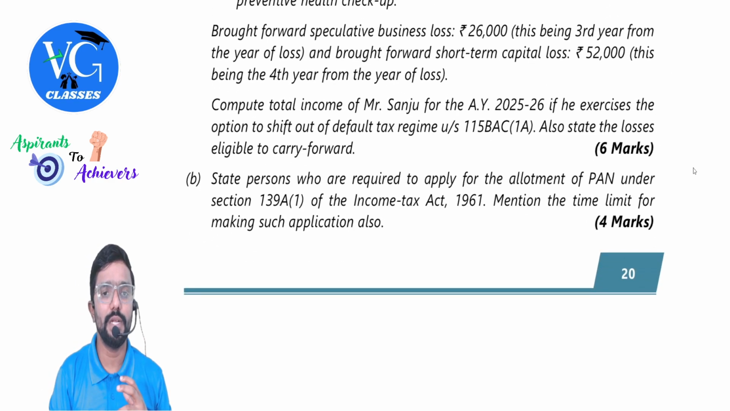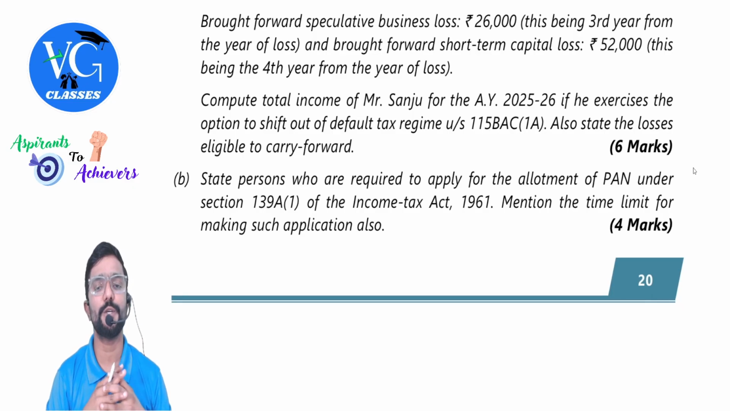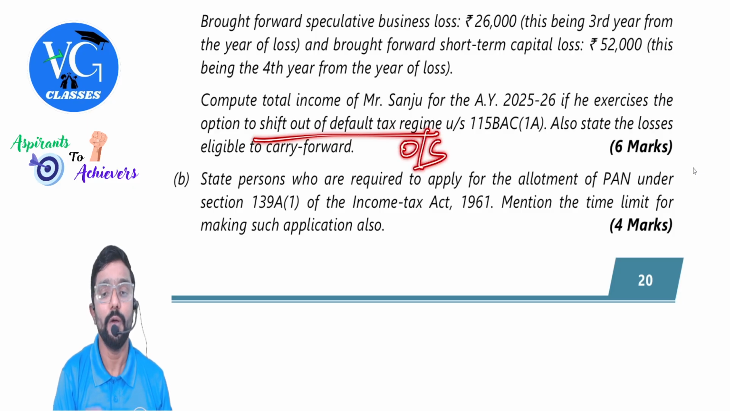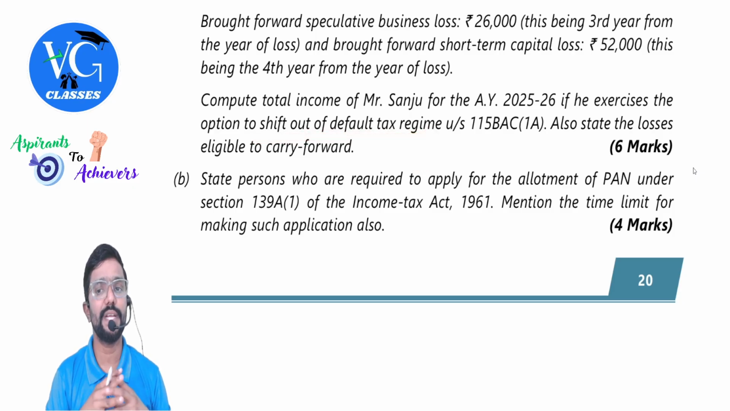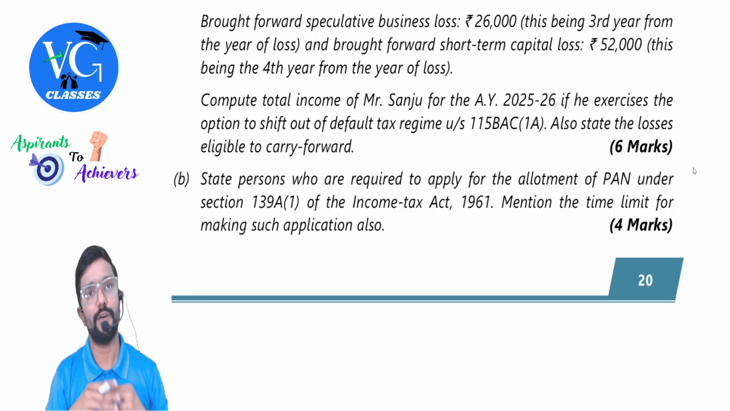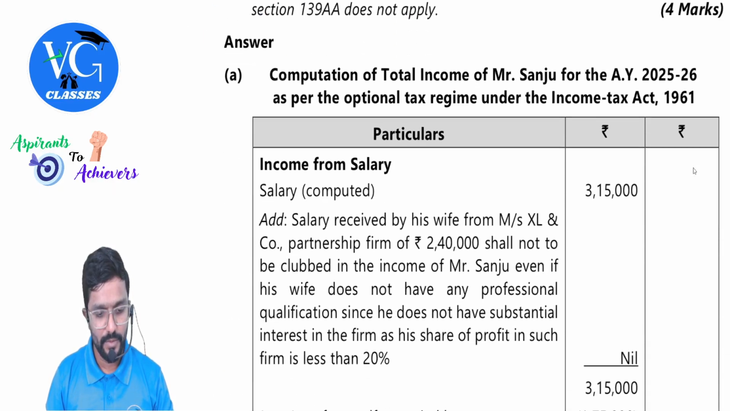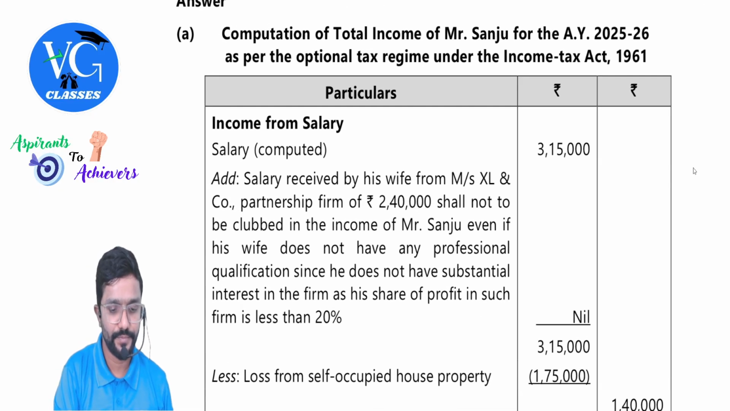Next, compute total income of Mr. Sanju for assessment year 25-26 if he exercises the option of shift out of the default tax scheme. That means he's following the optional scheme. Also state the losses eligible to carry forward, that is for next year. Okay. Let us do it.